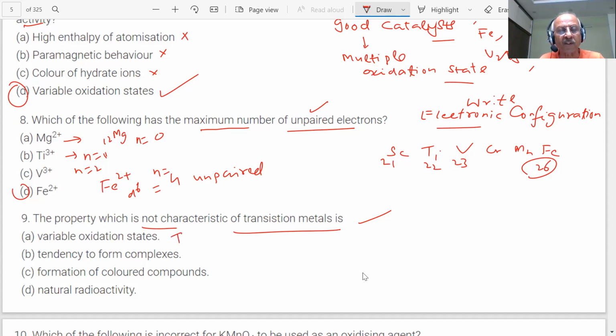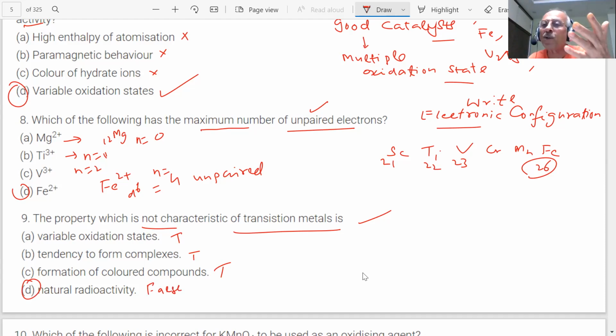Tendency to form complexes, true or false? True, sir. Many questions will be answered by learning. We are learning, students. More questions from this can be put to you in the exam. They form colored compounds, true or false? True, sir. Are they radioactive? What are radioactive elements? Elements which emit radiation. They are not radioactive, so this is not the characteristic of transition metals. This is false.